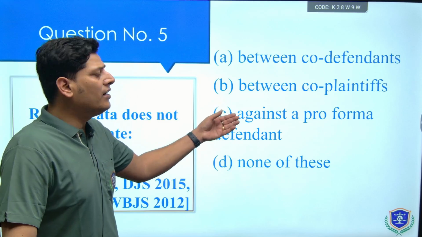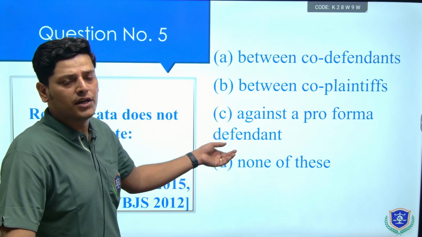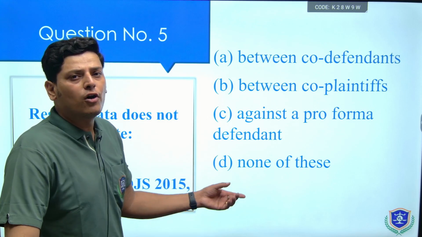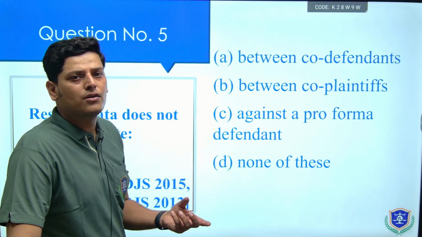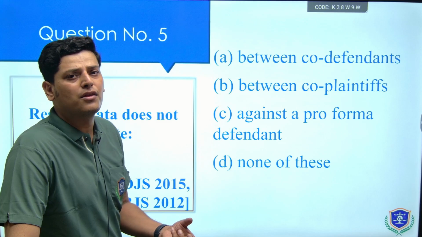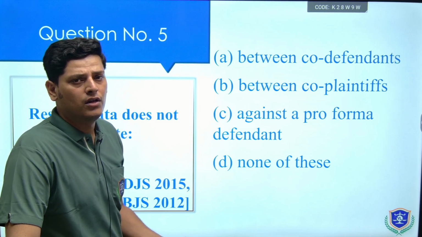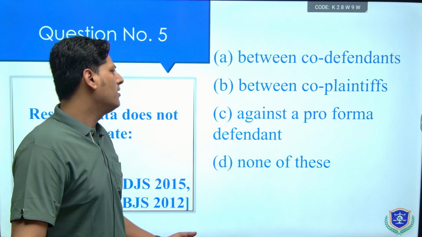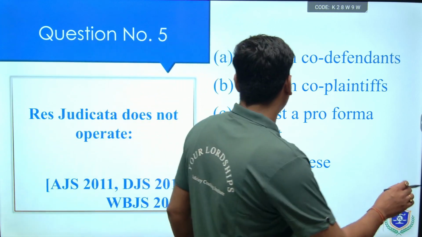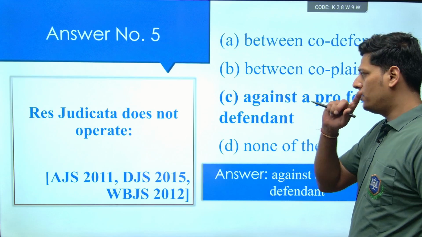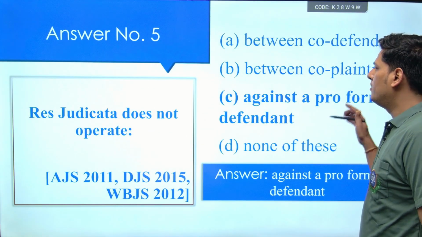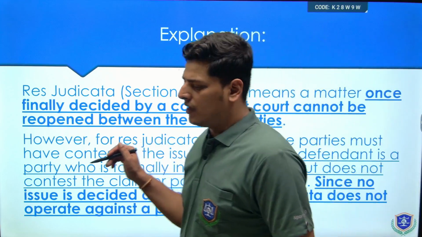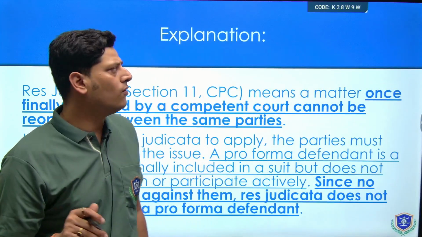So co-plaintiff या co-defendant पे तो apply होता है res judicata, as you already know, but against the pro forma defendant, वो defendant होता है जिसके against कोई relief claim नहीं किया गया है. He has no interest in the subject matter of the suit. Just for the reason of expediency or appropriateness, he has been implicated. So against a pro forma defendant, the principle of res judicata wouldn't apply, because against him no particular relief has been claimed, and he has particularly no interest that is involved in the suit.